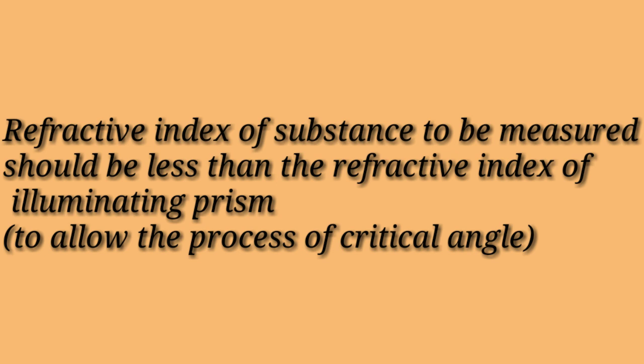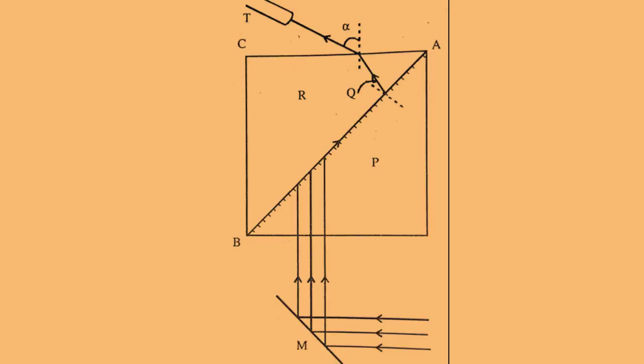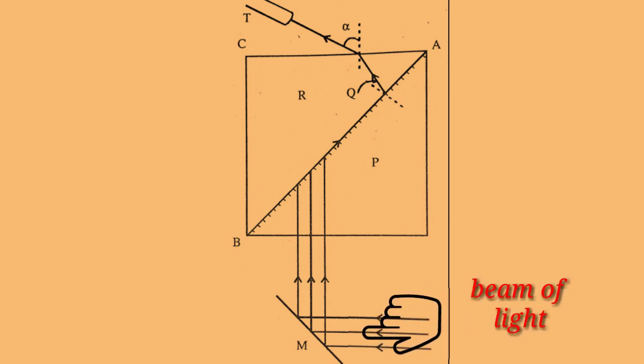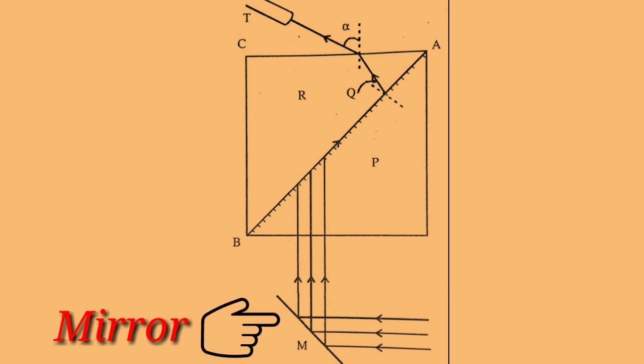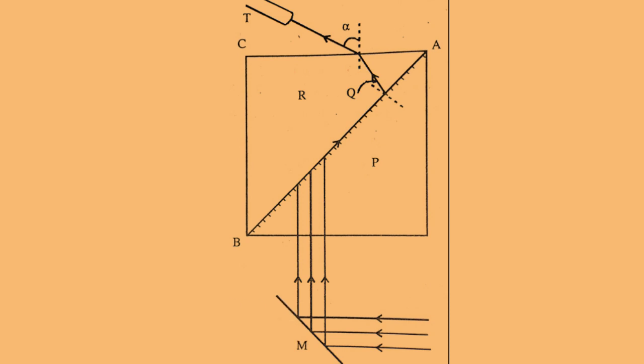Now the sample whose refractive index is to be measured should be less than that of the illuminating prism so as to allow the critical angle phenomena to take place. In this case, a beam of light from a suitable source is reflected by the mirror M and passes through the lower prism P and illuminates the upper surface AB.